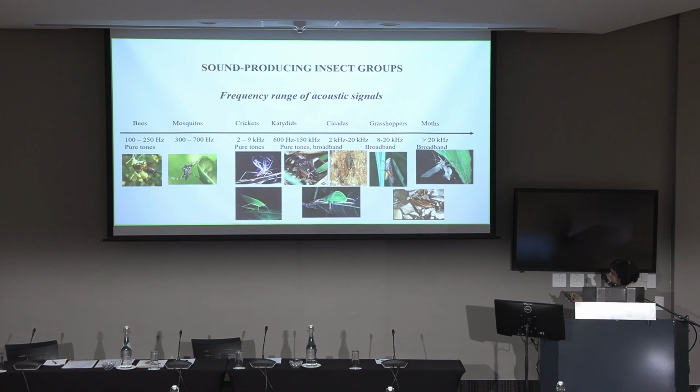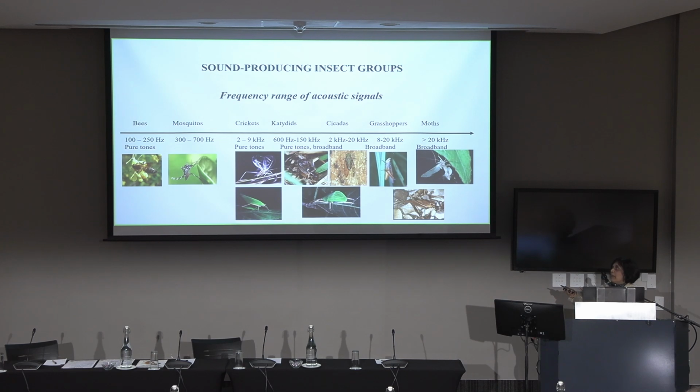Even insects span this entire frequency range. Even within insects, of course, there are the flight tones of bees and mosquitoes, which are pretty low frequency. I mean, 100 hertz is low for an insect. So at the lower end you've got things like bees that can produce really low flight tones, and mosquitoes. And what's cool about them, if you've read any of the recent literature, is that different species of bees and mosquitoes have different wing beat frequencies. And in mosquitoes, even males and females have different wing beat frequencies.